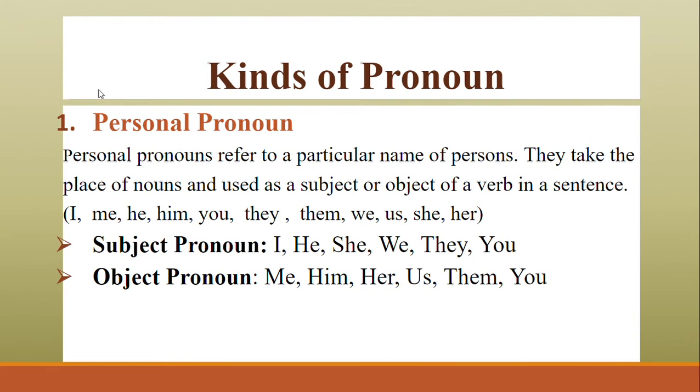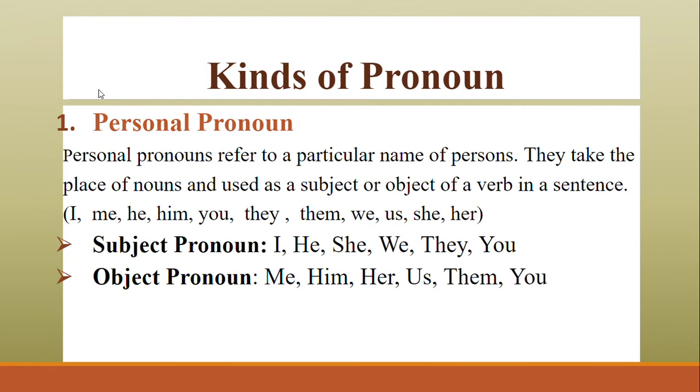It shows different forms, shows the person, number, gender, and is related to a particular name of a person, such as I, she, him, you, yours.